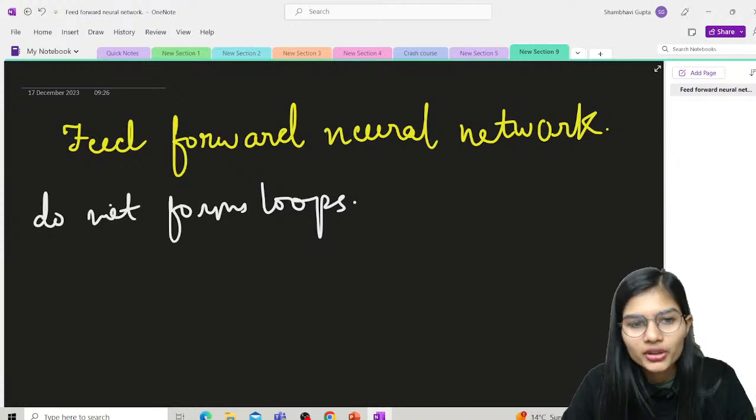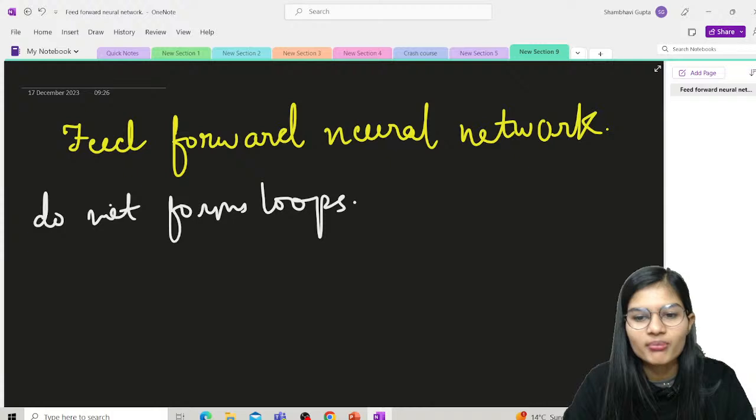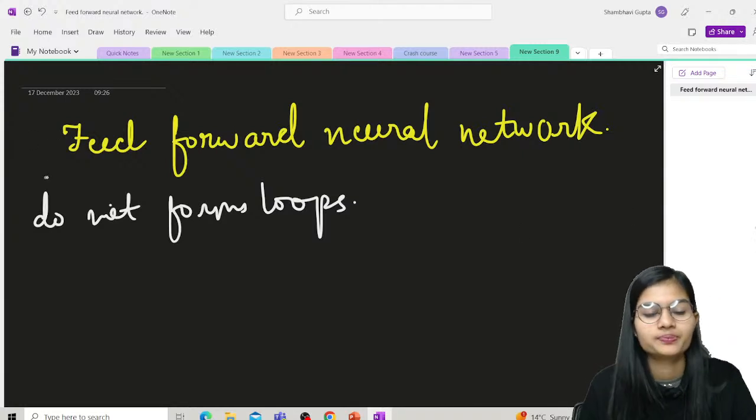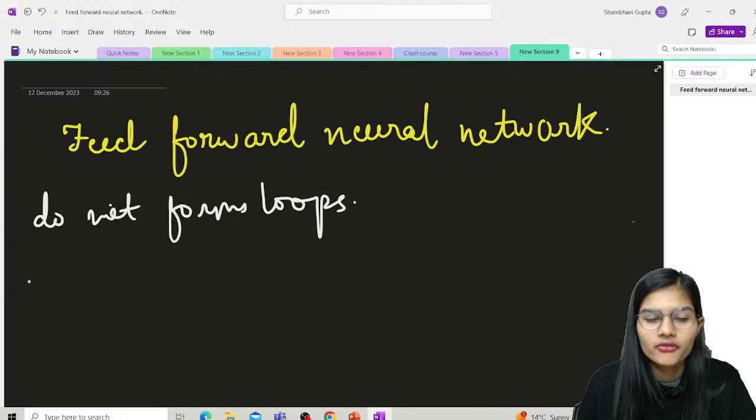Now, this particular feed-forward neural network, we also call a multi-layer neural network, and the reason is that here all the information is passed forward only. From the name only, it is said feed-forward neural network, right? So whatever information we have gets passed forward.